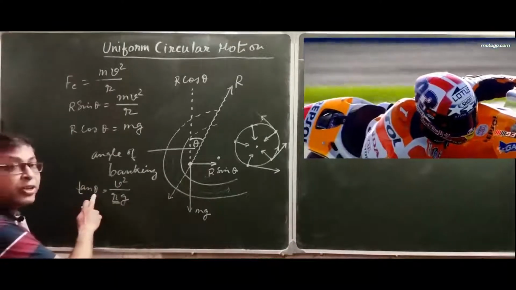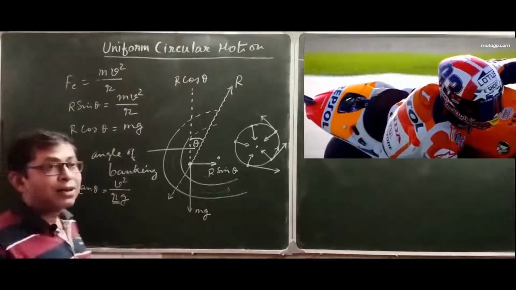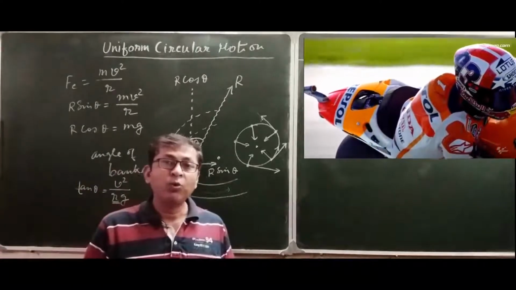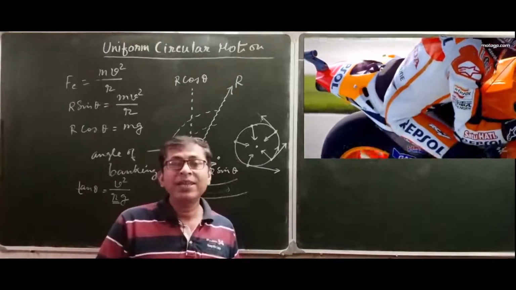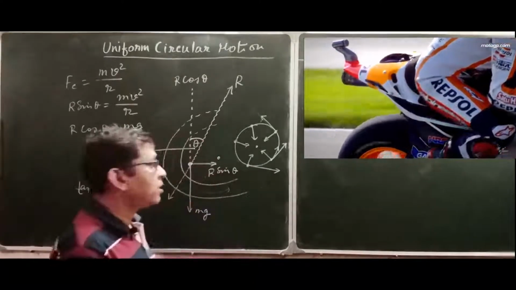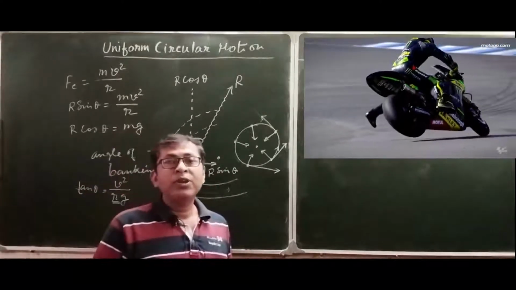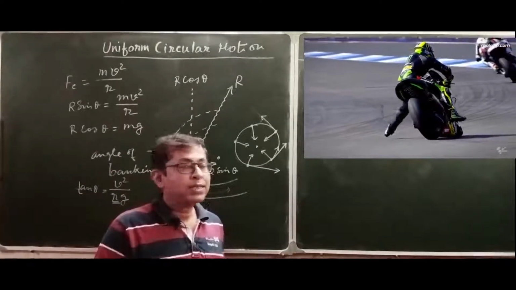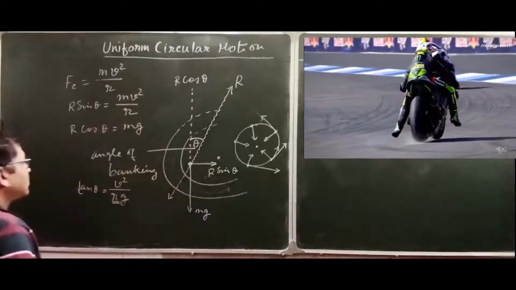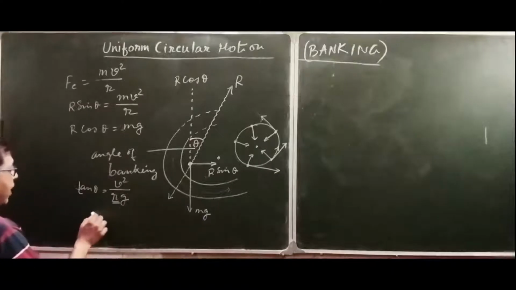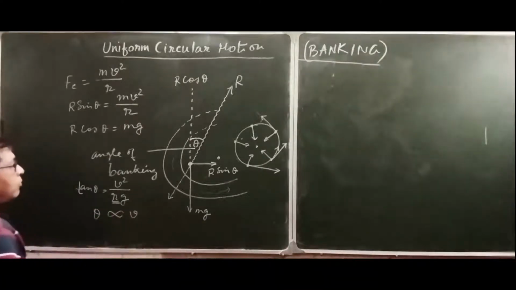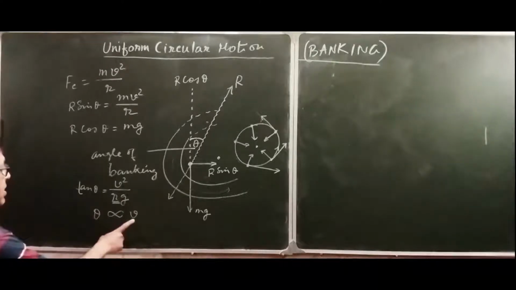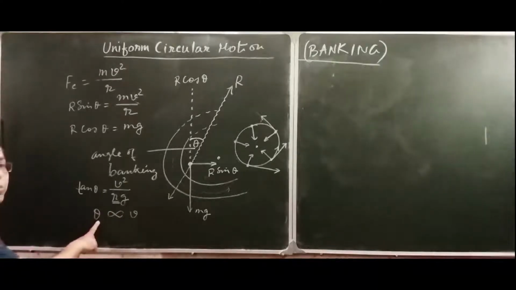The theta will increase. As a result, their knees almost drag along the ground. There is a kneecap to protect their knees, otherwise it will be a devastating accident. So we can write theta is directly proportional to v. As speed increases, the leaning angle should be more.